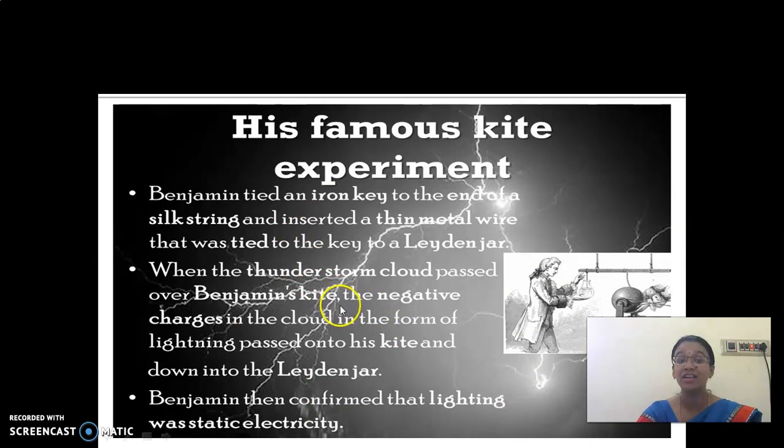And then when the thunderstorm cloud passed over the Benjamin kite, the negative charges in the cloud... So there are charges in the cloud. What is there? Charges are present in the cloud. That is the plus charge and the minus. Have you seen the batteries and cells, children? They have plus and minus noted at the ends. Have you noted that? Yes or no? Yes. So those plus and minus charges are there, right? Likewise, electricity also consists of charges and the clouds also consist of charges.